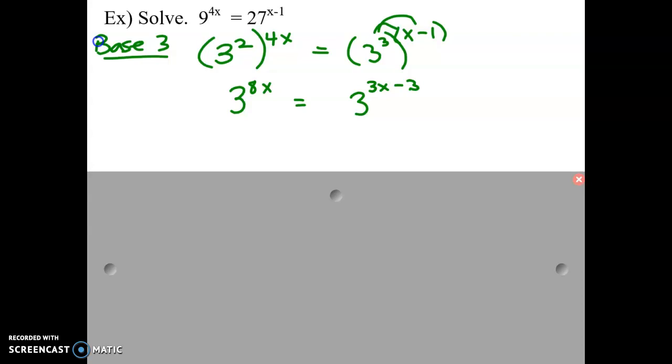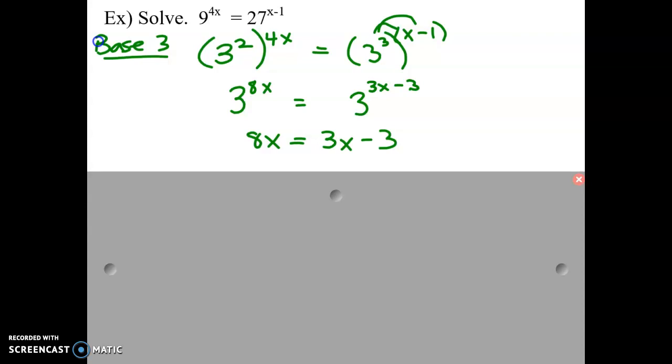The rule said that when you have bases that are equal, then the exponents must also be equal. So I can now just look at my exponents, and I'm going to set 8x equal to 3x minus 3. Again, my bases are the same, so now I can say that my exponents are also equal.